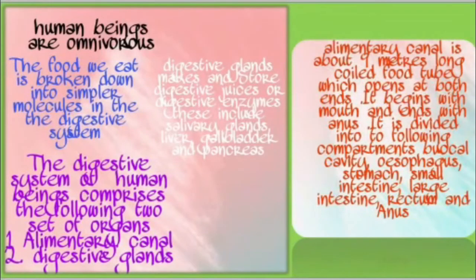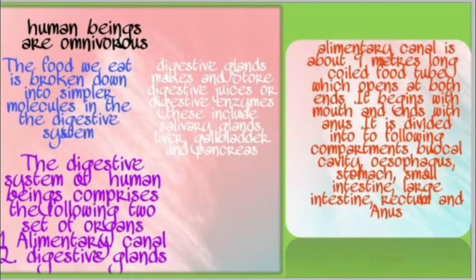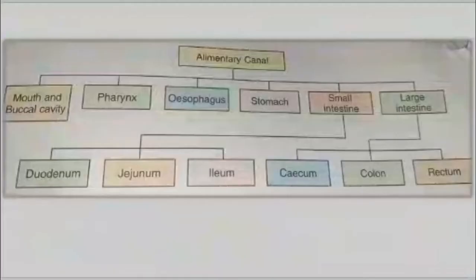the alimentary canal and the digestive glands. The alimentary canal is about 9 meters long, a coiled food tube which opens at both ends. It begins from the mouth and ends with the anus, and you can see that it consists of the mouth and buccal cavity, pharynx, esophagus, stomach, small intestine and large intestine. The small intestine is further divided into duodenum, jejunum and ileum, and the large intestine consists of caecum, colon and rectum.